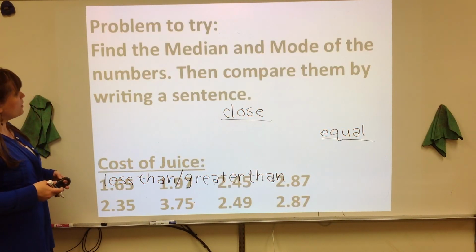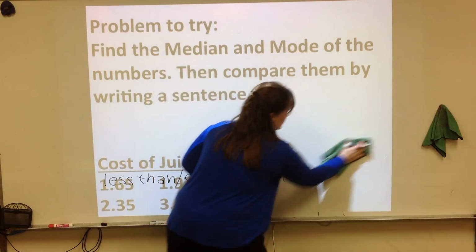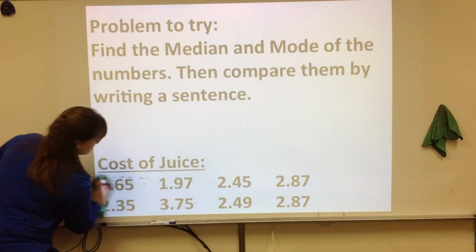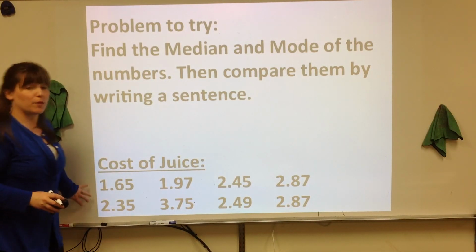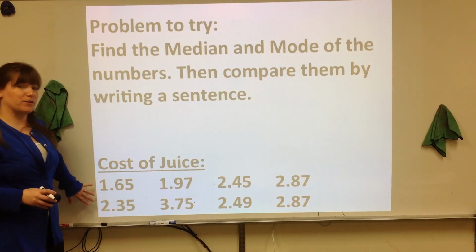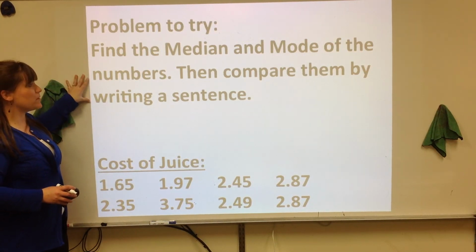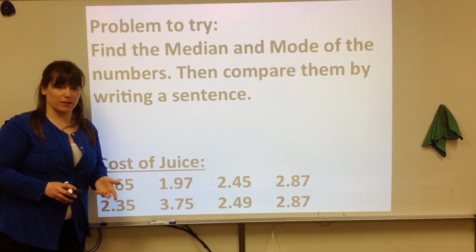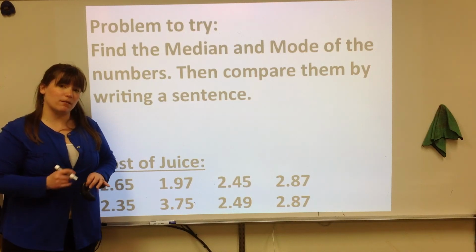And I think I have one more example that is optional that you can try. This is a little bit harder. There's 8 numbers, and they are decimals. So the direction is find the median and mode of the numbers and then compare them by writing a sentence. Have fun. I'll see you in class tomorrow to practice median and mode.